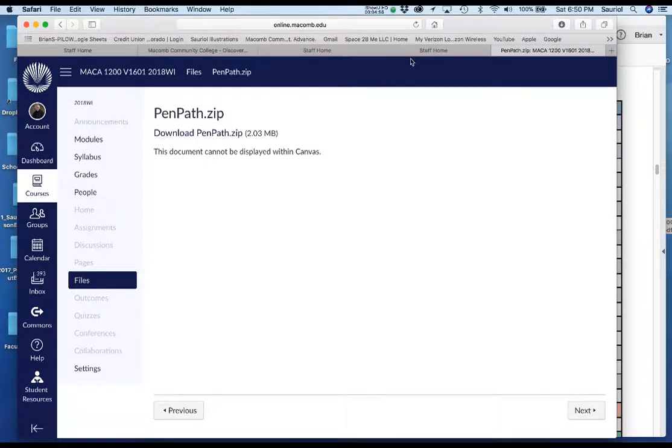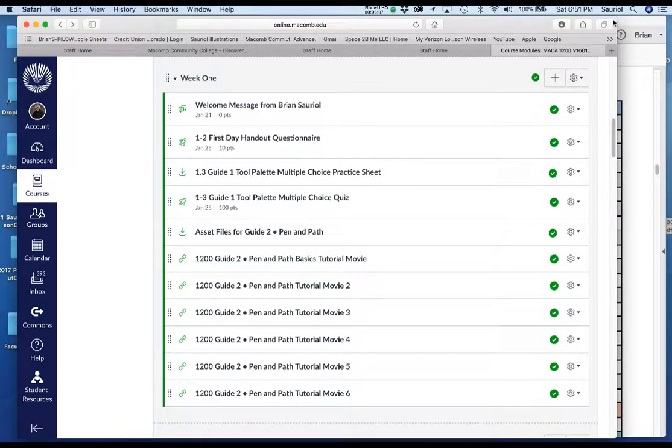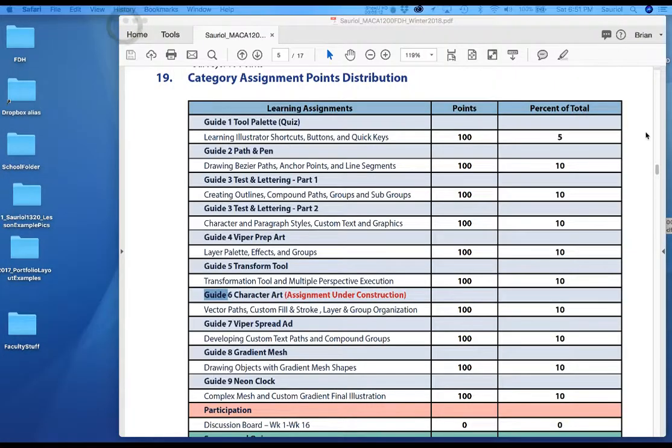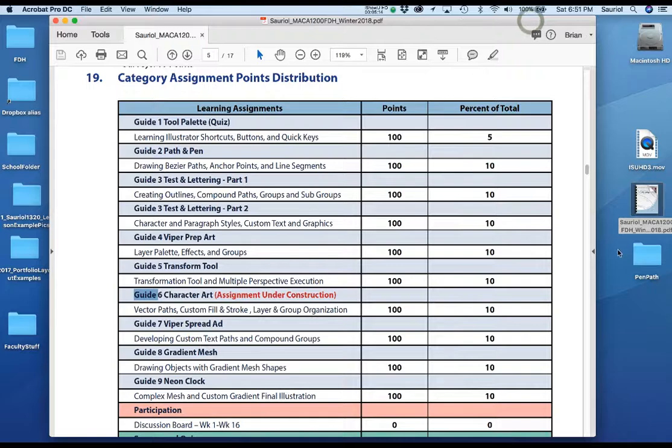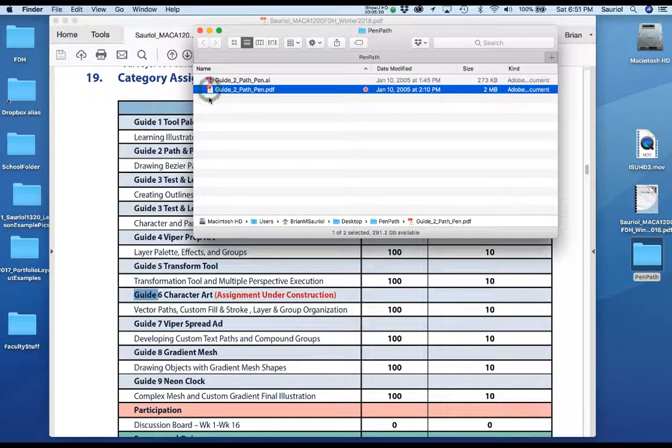So you have to click up here. Now I'm going to go back to that page right here. And then I want you to see that there are movies that go all the way through, the tutorial movies. In this class, let me put this on my other screen real quick. Let me move this over. And then here is the Pen and Path folder, which I just clicked on. It's the asset folder, which has a PDF file.